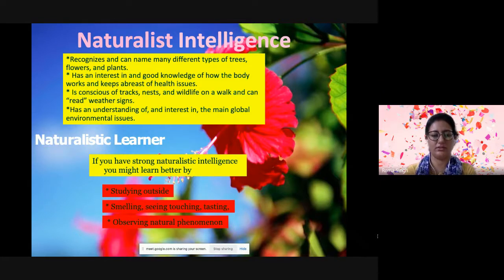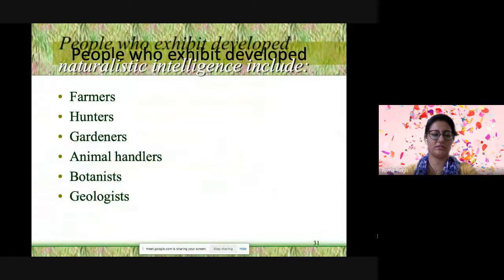They like doing that. So the potential career choices for such students will be: they can become farmers, hunters, gardeners, animal handlers. We can say that hunter is not a profession chosen nowadays. Botanist, geologist, who are related with finding out more about the geography. So they can become conservationist, biologist. So this is how they can be more useful as environmentalists who are more connected to the environment.